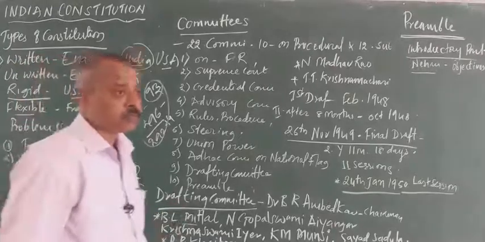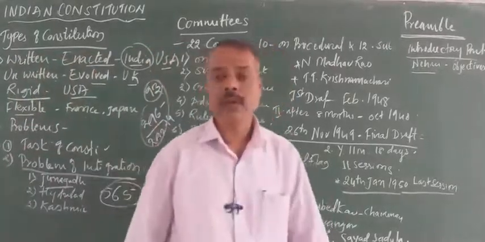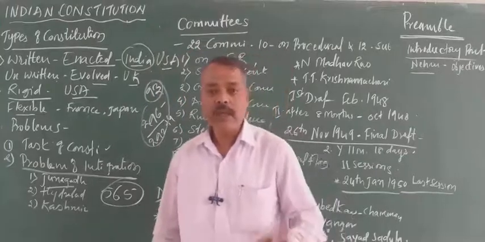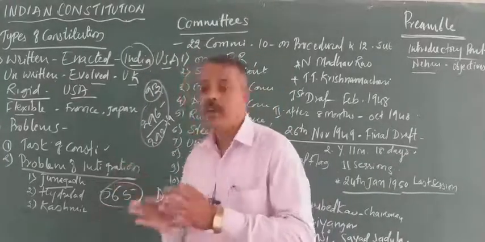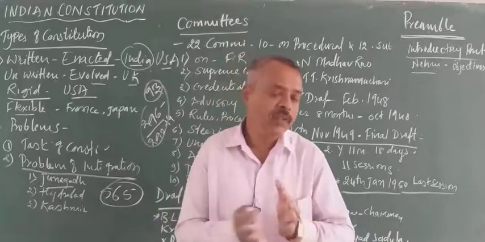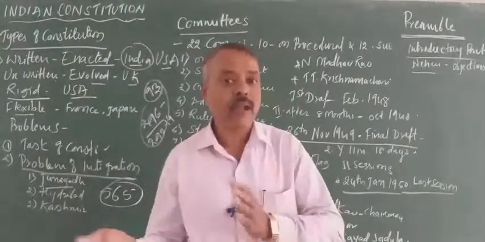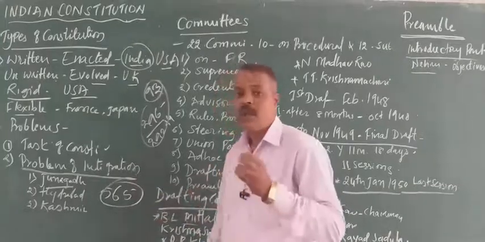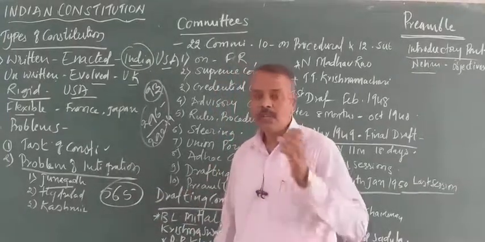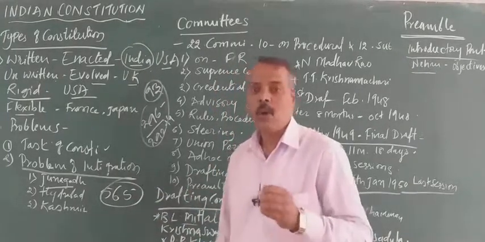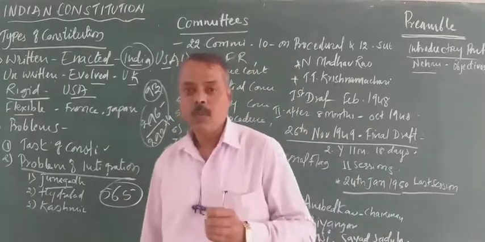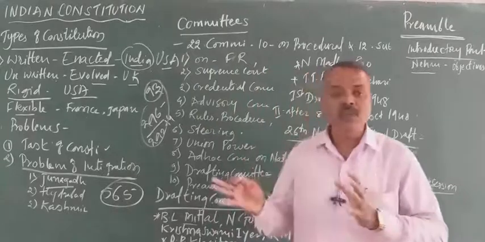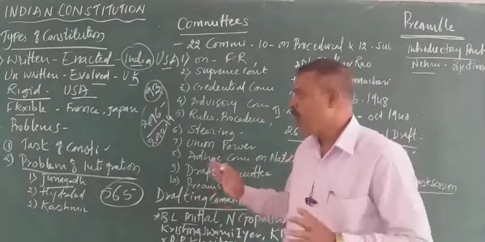After independence, the Indian Independence Act was passed in 1947, and these states were given the freedom to join either India or Pakistan. So the integration of these 565 states was a very difficult job, but it was completed under the leadership of Sardar Vallabhbhai Patel, the Iron Man, a man of iron will, who completed this integration.